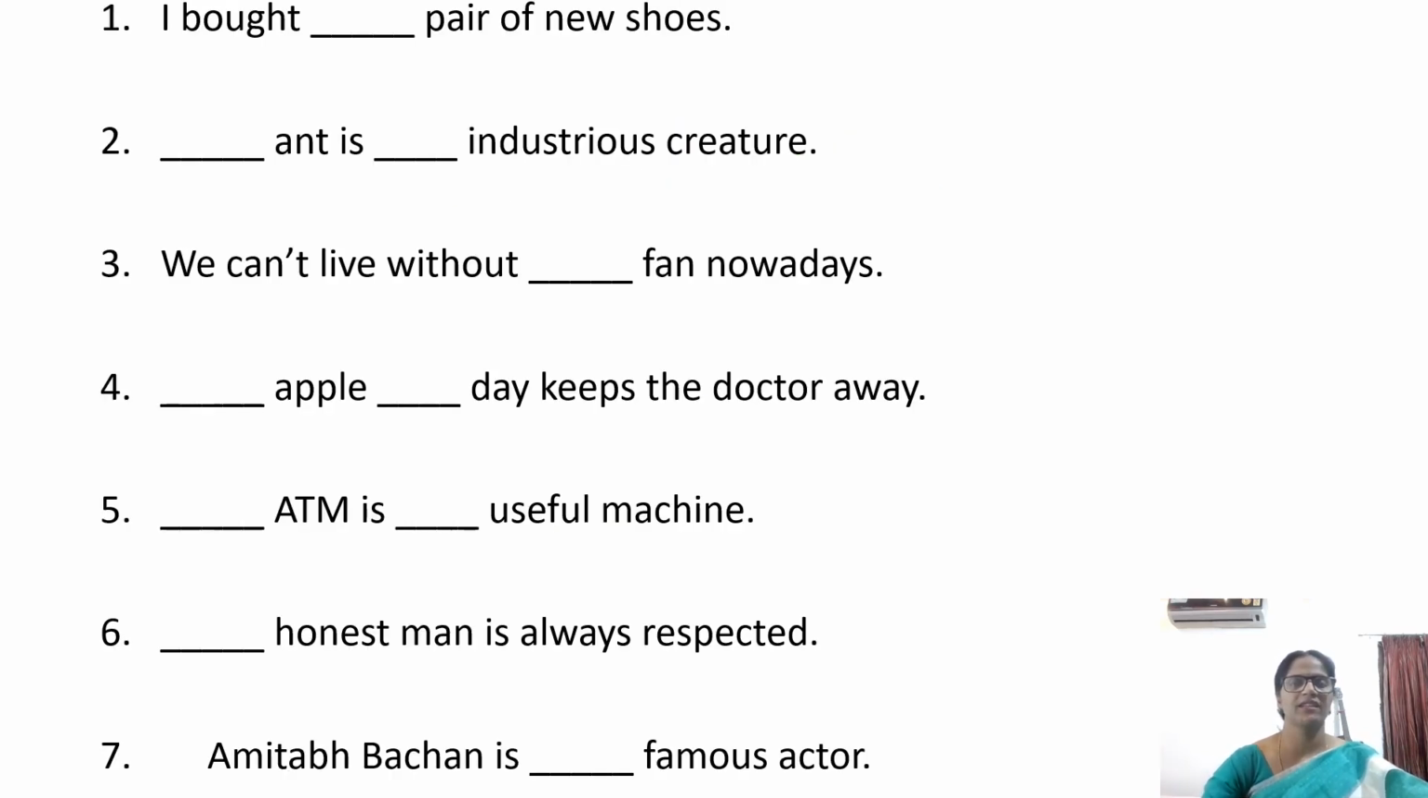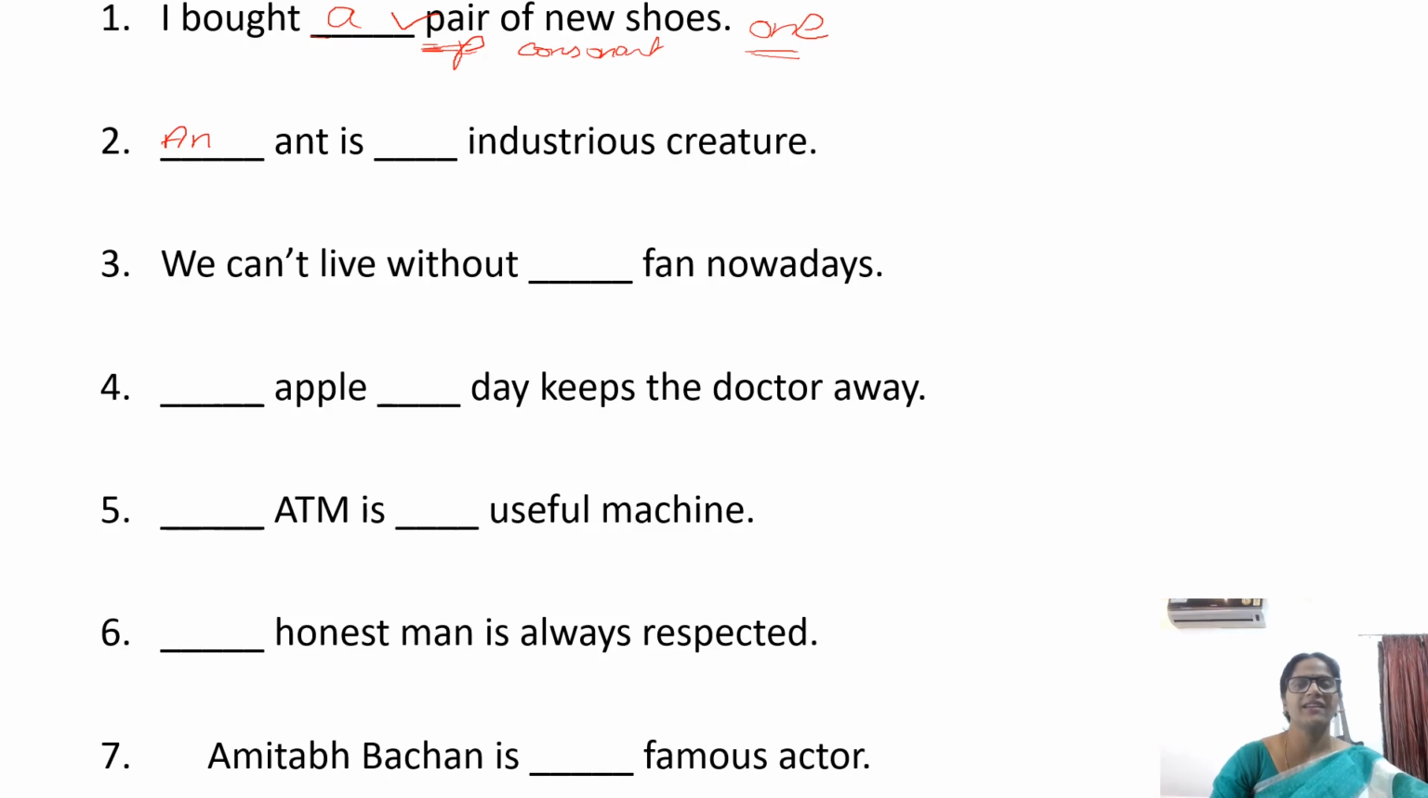Here is the first one. I bought dash pair of new shoes. A pair of new shoes. We are using here A in the sense of one. And pair, the sound of the first letter is P, pa sound, and pa is a consonant sound. So, a pair of new shoes.